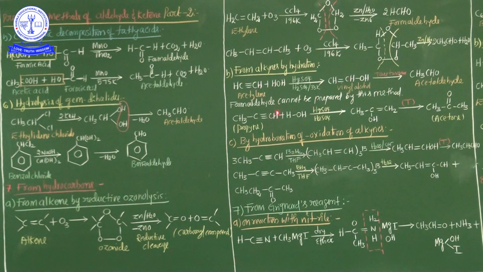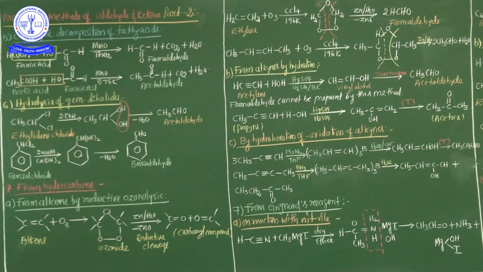Now see here, in this process, hydration of acetylene gives acetaldehyde. A water molecule adds to acetylene in the presence of mercuric sulfate and dilute sulfuric acid at about 333 Kelvin to form an unstable enol intermediate product.